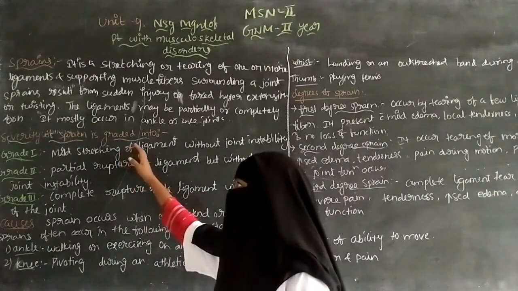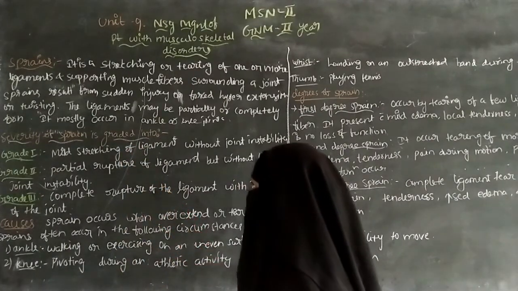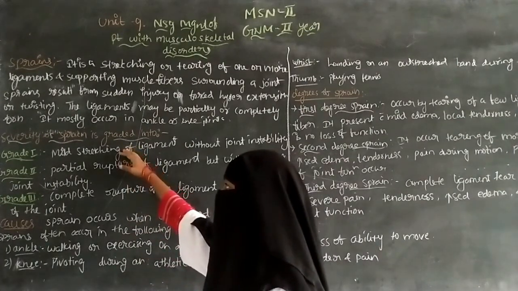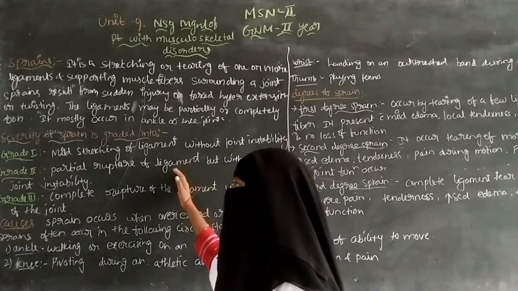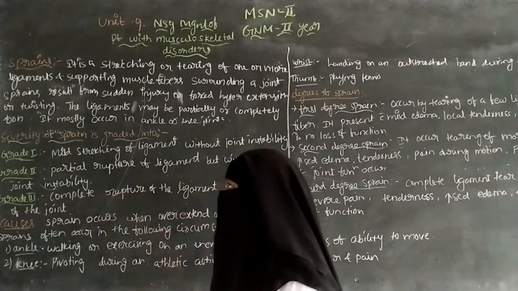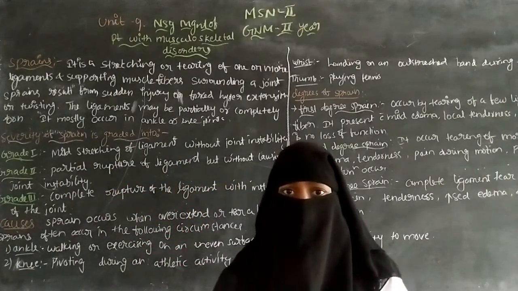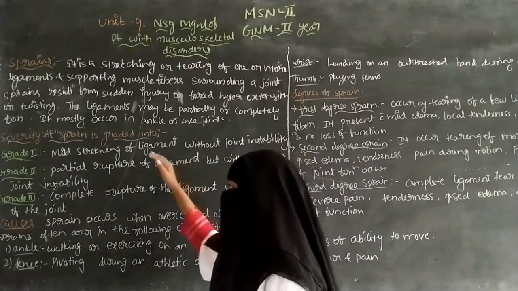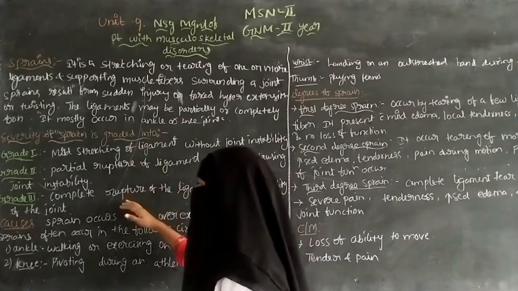Next, the severity of a sprain is graded. According to severity, sprains are divided into 3 grades: grade 1, grade 2 and grade 3.